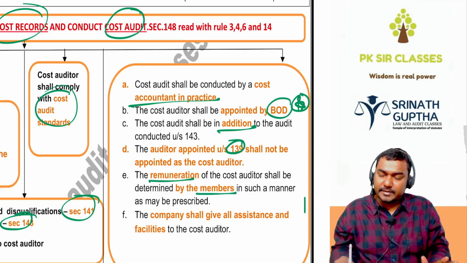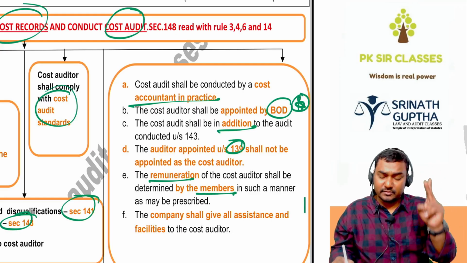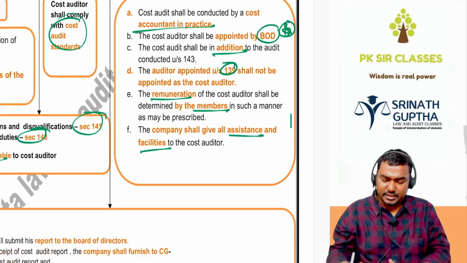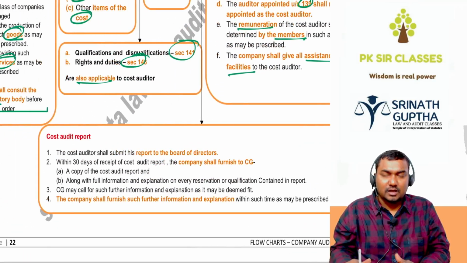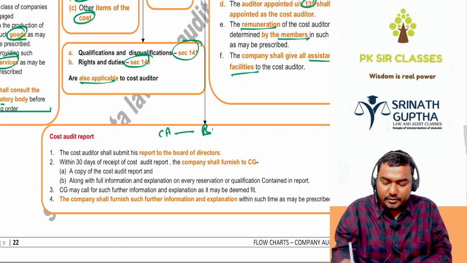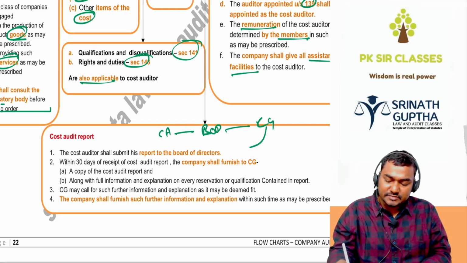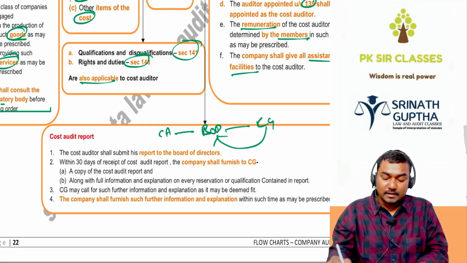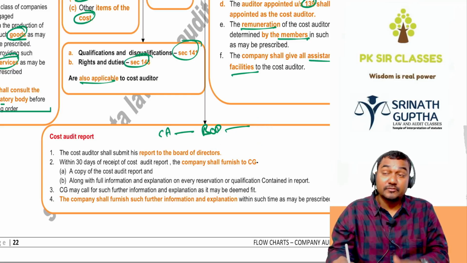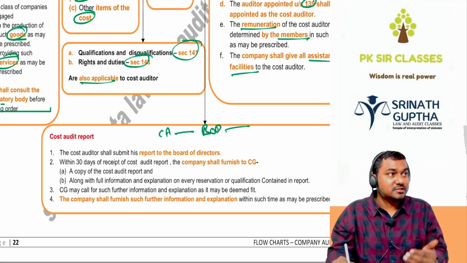And remuneration will be fixed by the members, on the recommendation of the BOD. The company shall give assistance and facilities to the cost auditor for the purpose of examination. After completion of the auditing, the cost auditor will give the audit report to the BOD, which will contain the observations of the auditor.